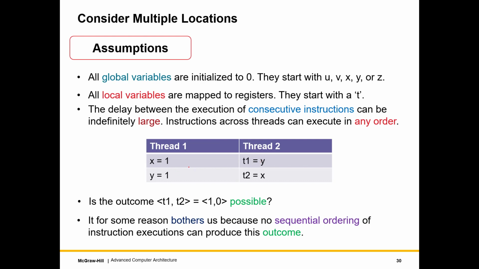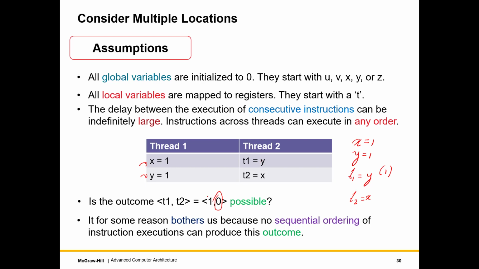Let's see why. So we first set x to 1, then we set y to 1, and then after that, in the ordering, we are looking at a situation like this. x is set to 1, y is set to 1, then we are reading y, which is 1, and then we are reading x. So if you are reading x, there is simply no way by which we can read the initialized value of x, which is 0, because we have already read y to be 1. So x has to be read to be 1, but we are reading it to be 0.